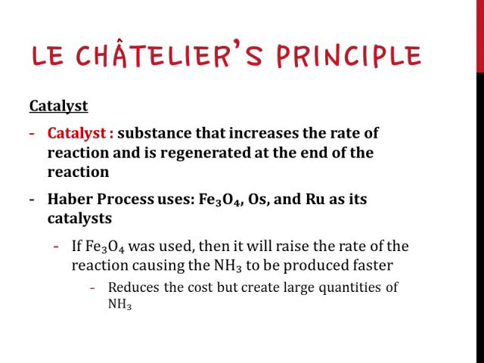Catalyst. Catalyst is a substance that increases the rate of reaction and is regenerated at the end of the reaction. Haber process uses iron oxide, osmium, ruthenium as its catalyst for the reaction. If this catalyst were used, then they will raise the rate of the reaction, causing the NH3 to be produced faster. By using the catalyst, it shows us that time will be saved and large quantities of ammonia can be made.